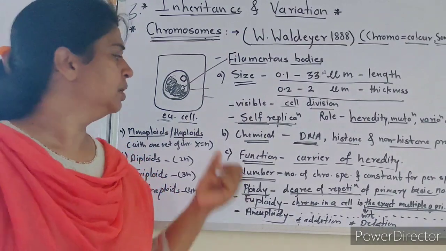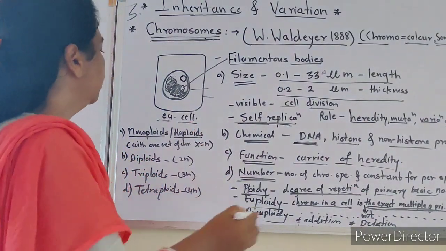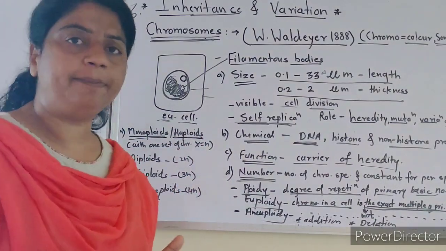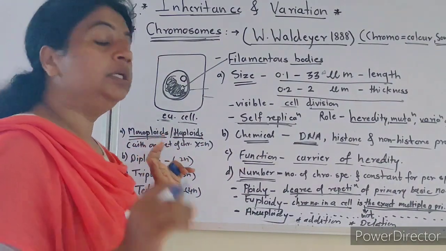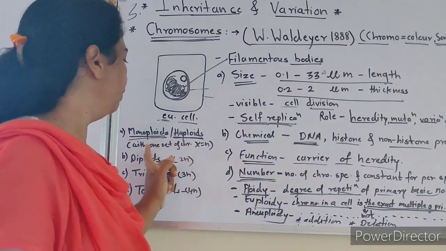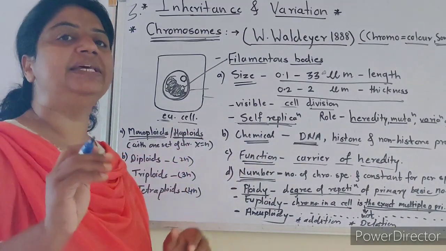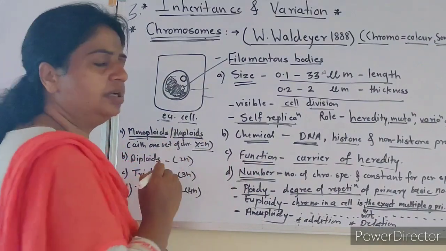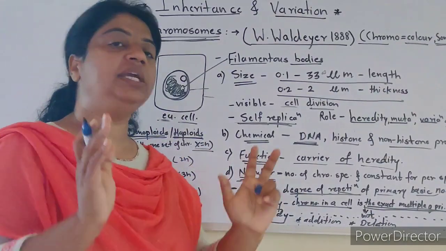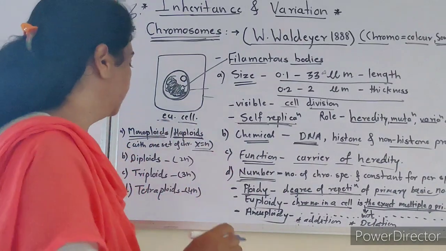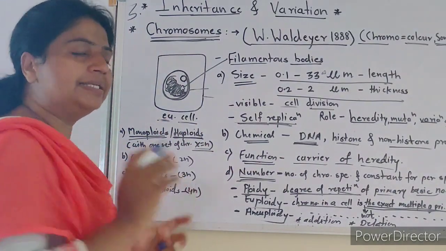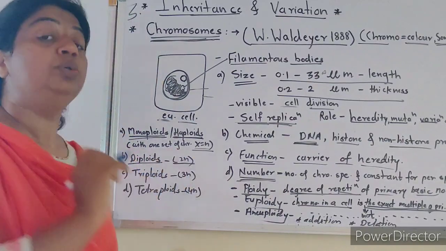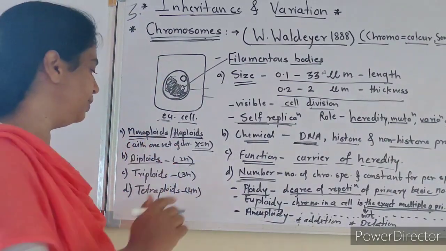It includes terms like monoploids or haploids. Monoploids or haploids means an organism with one set of chromosomes in a cell, only one set, X equal to N. What is diploid? A cell with two sets of chromosomes, 2N, is called diploid.